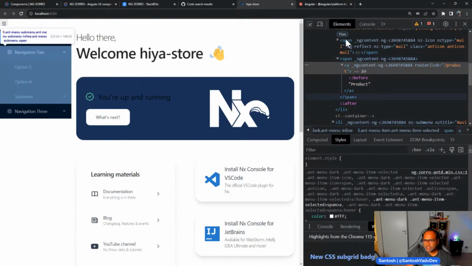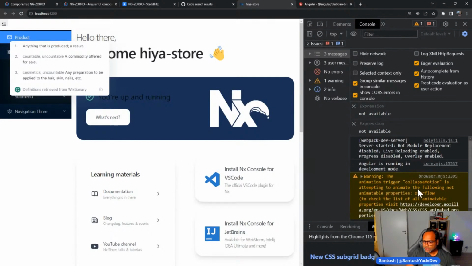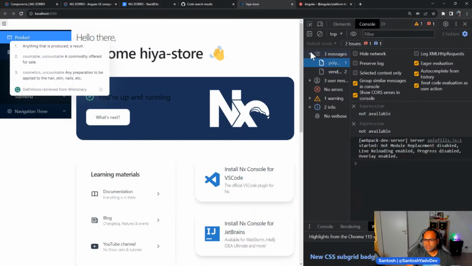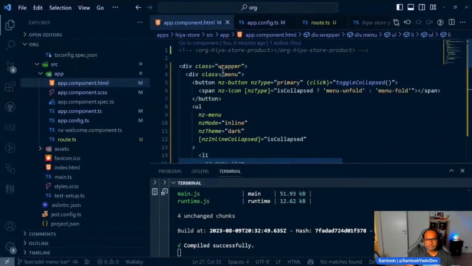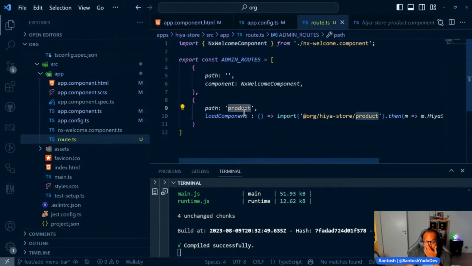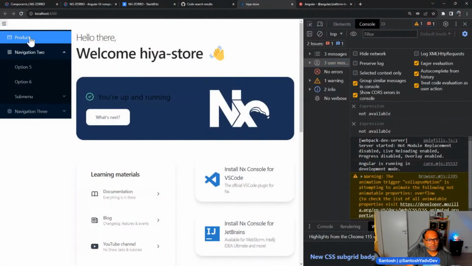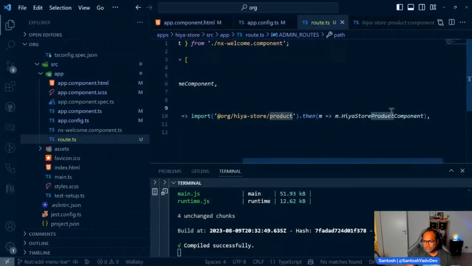I can see and click on it, but it's not doing anything. Perhaps attempting the following, not an immutable property. Why are there no errors? Interesting. Let's check our route. So it's actually product, and it should replace it with this component.